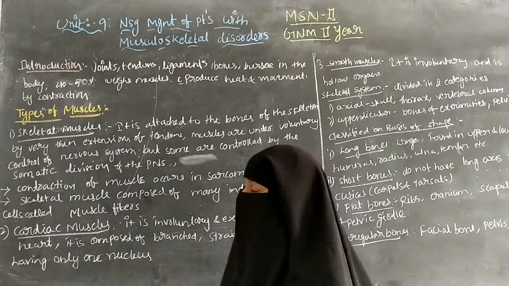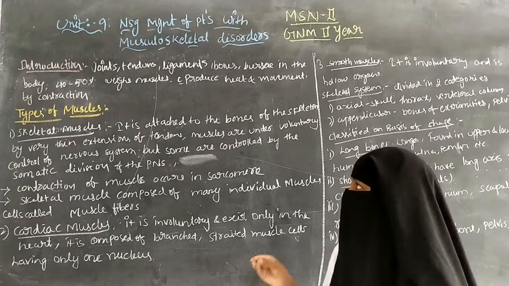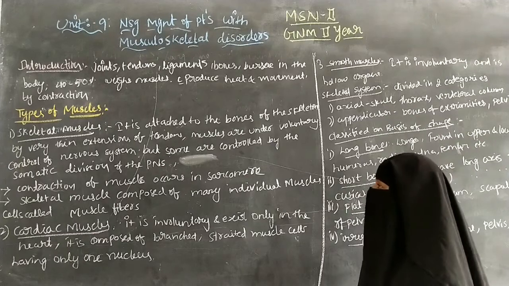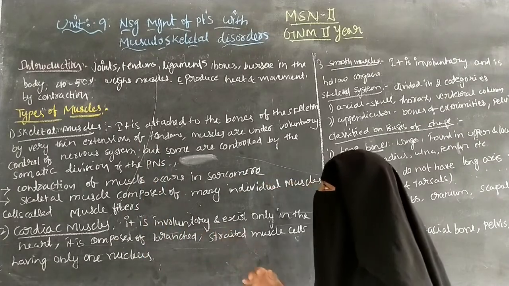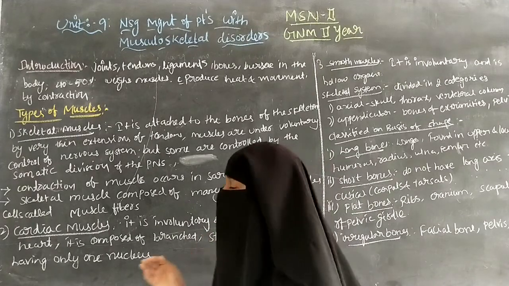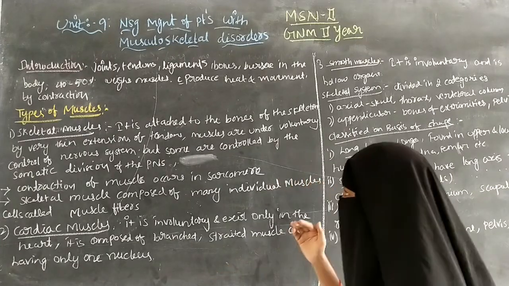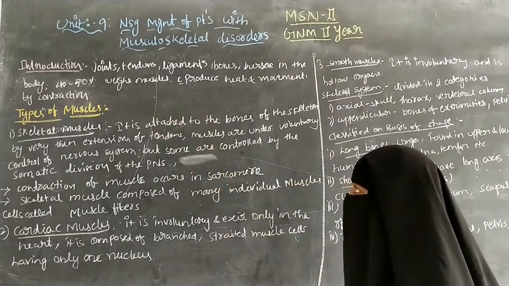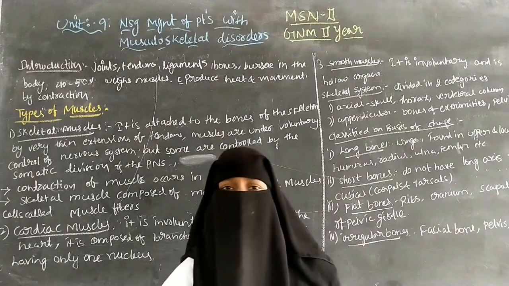So the musculoskeletal system consists of joints, tendons, ligaments, bones and bursae in the body. In this system, 40 to 50% of the body weight is muscle, which produces heat and movement by contraction.